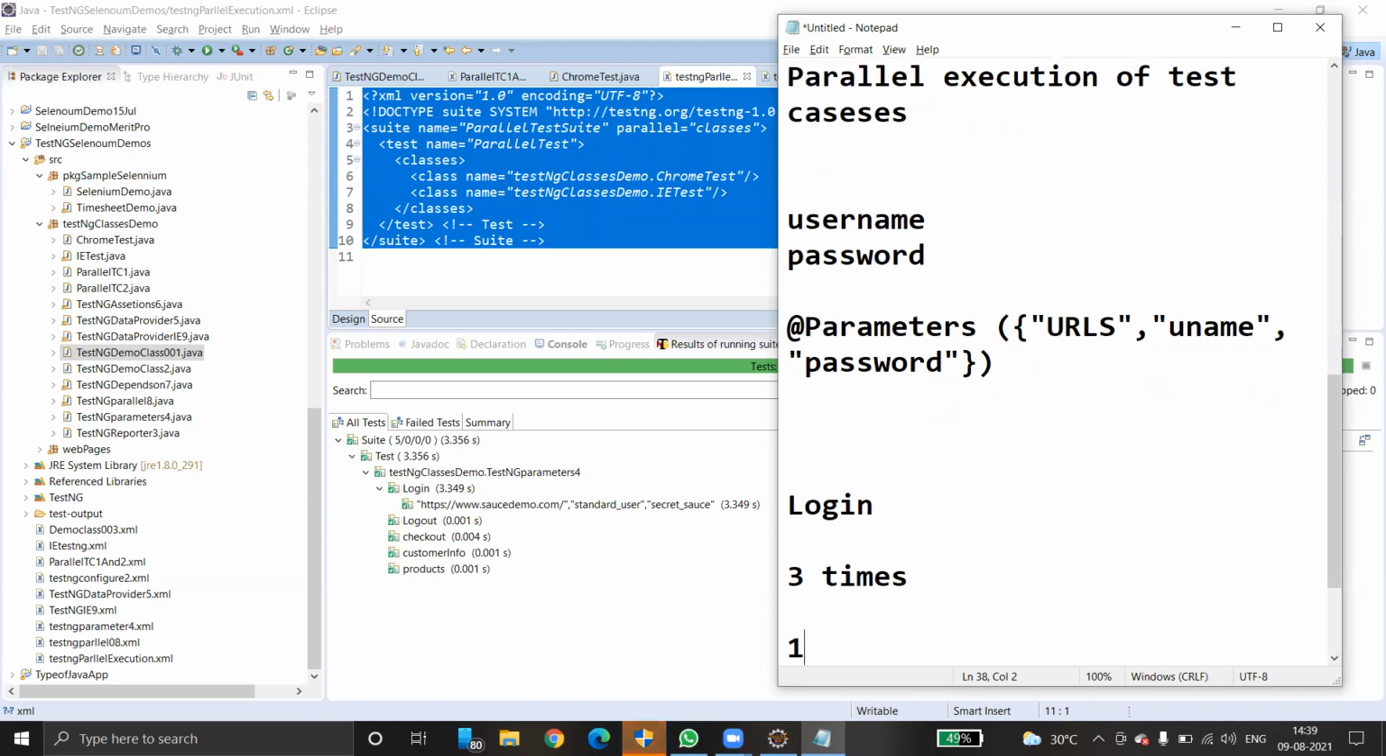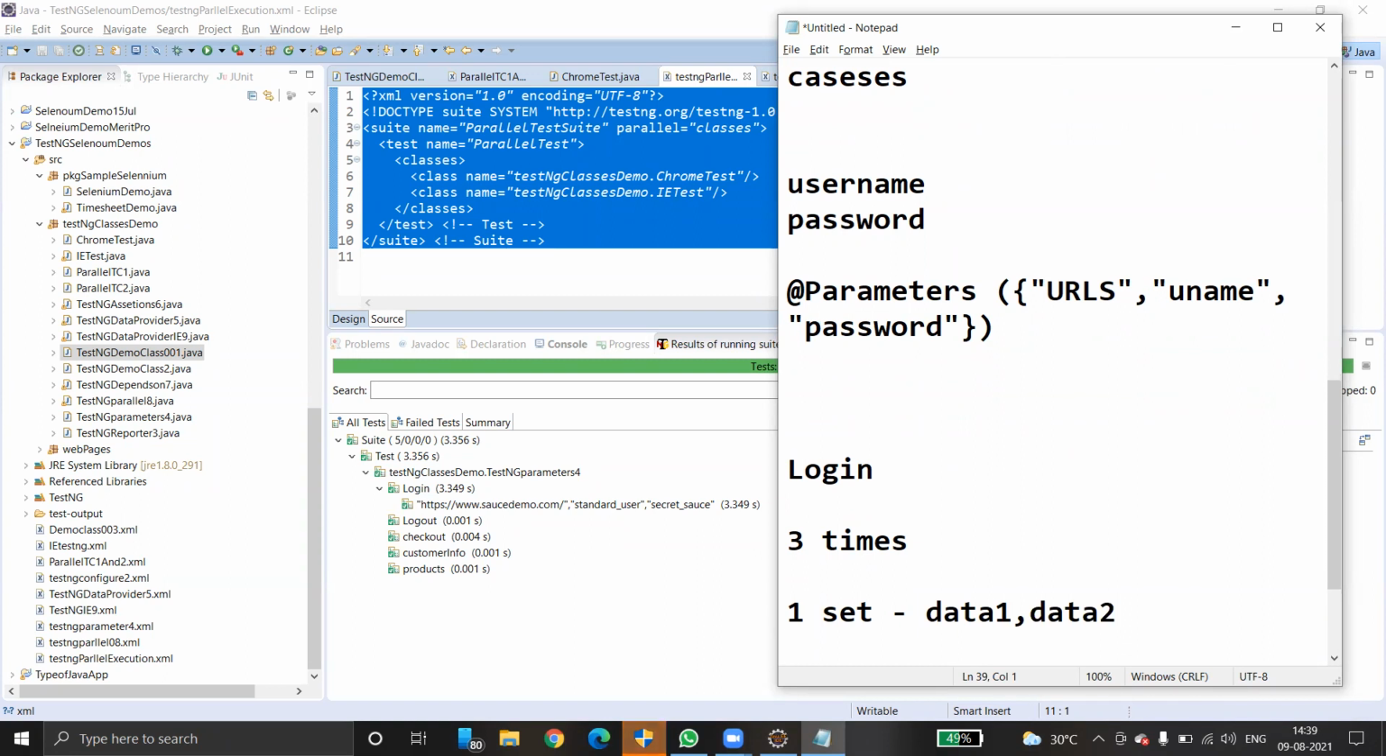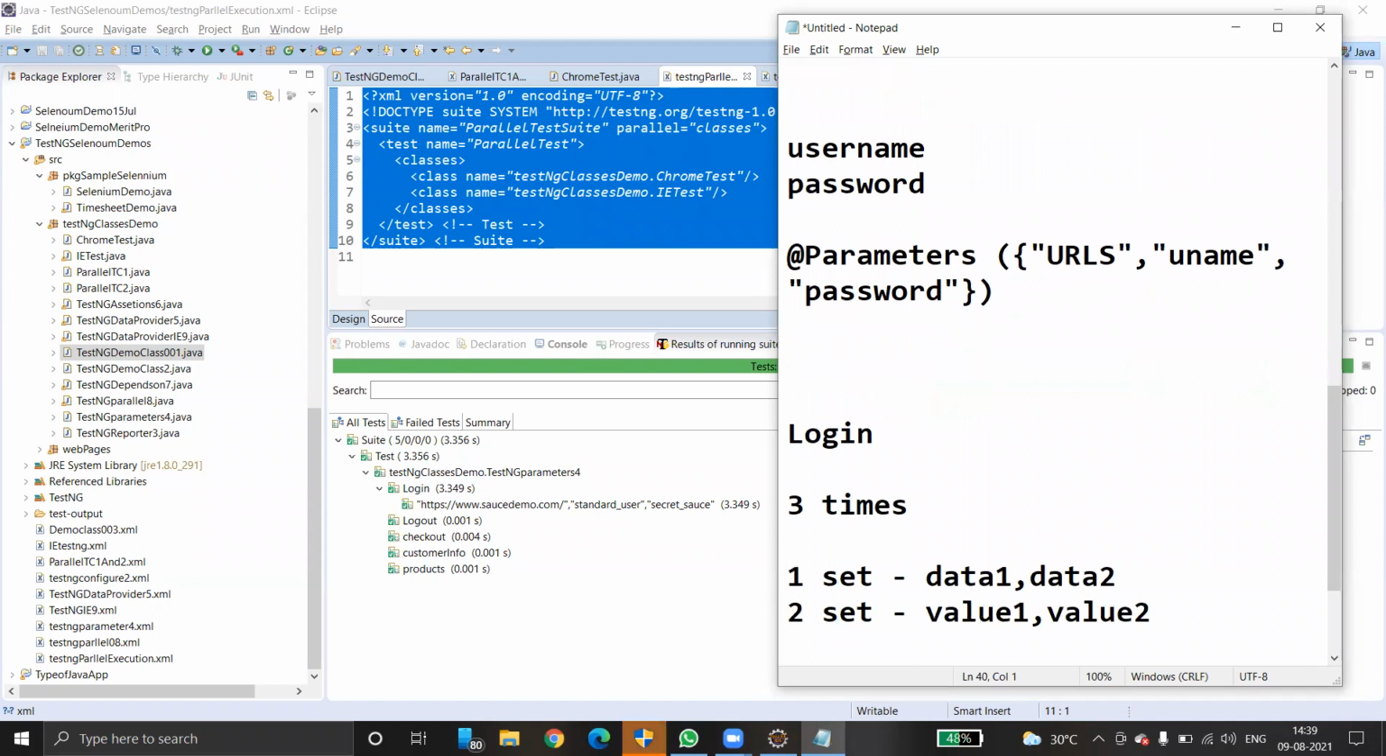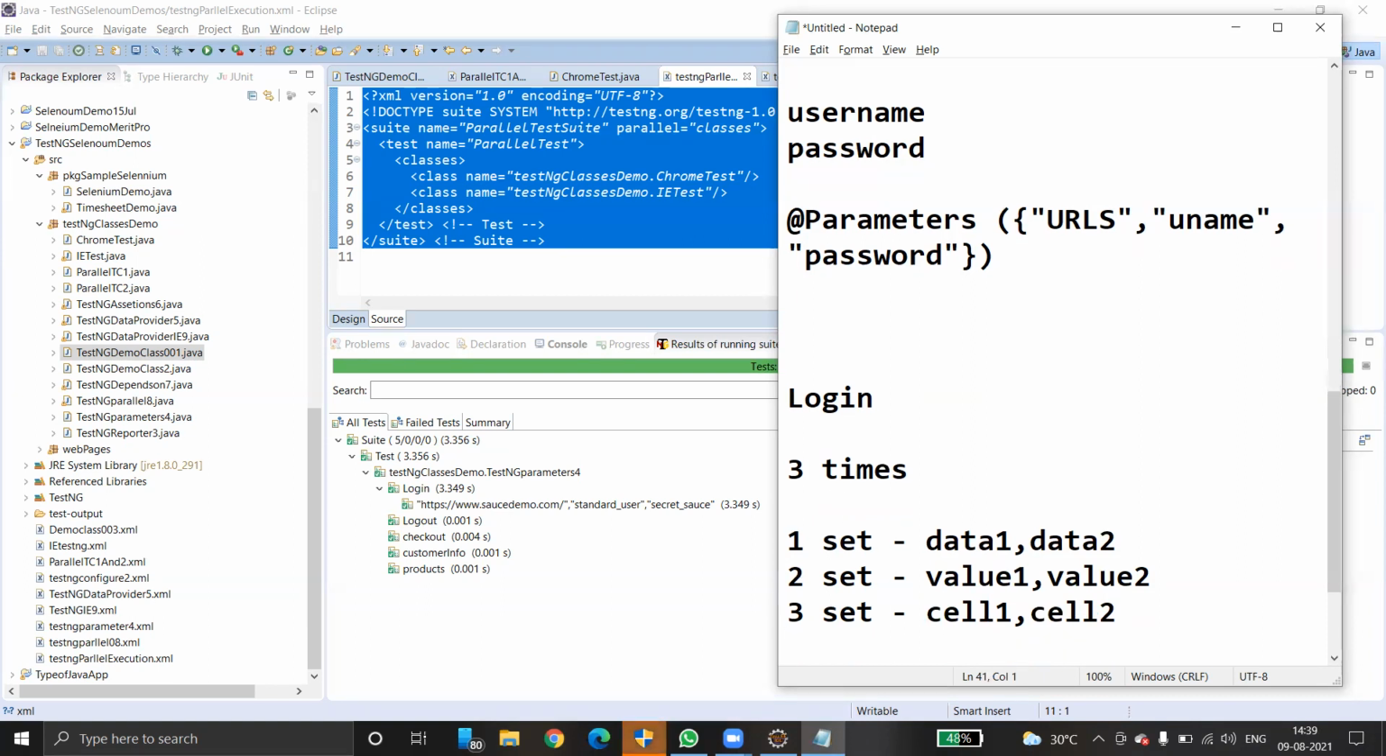First set contains, okay, data 1, comma data 2. Second set contains a different set. Okay, this is value 1, comma value 2. Third set contains, okay, cell 1, comma cell 2. And I want to execute the login test case with the multiple sets of test data. How is that possible? Tell me, how is that possible? I want to execute the test case with the multiple sets of test data.